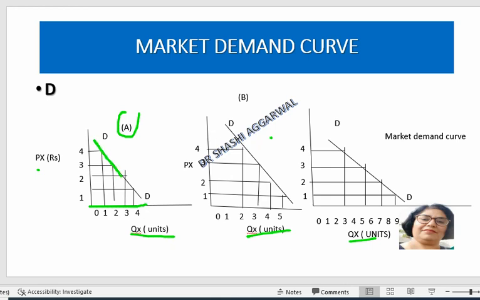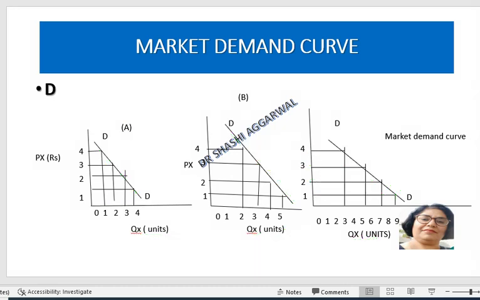So this is the demand curve of consumer A. This is the demand curve of consumer B. On the market demand, at 4, the demand is 3. At 3, the demand is 5. At 2, demand is 7. And when the price falls to 1, the demand is 9. So here is the market demand curve. It also slopes downward, which indicates there is an inverse relation between the demand and price.